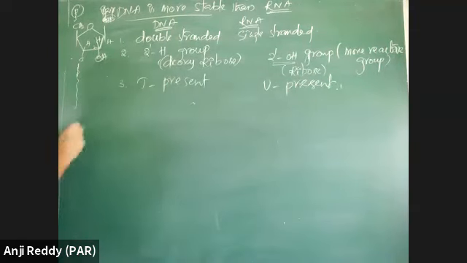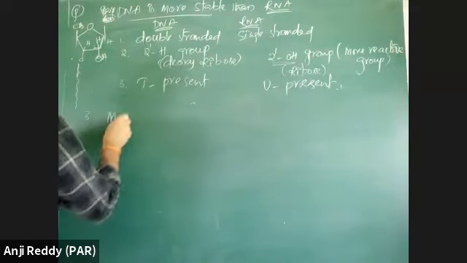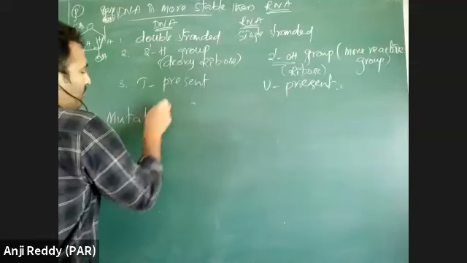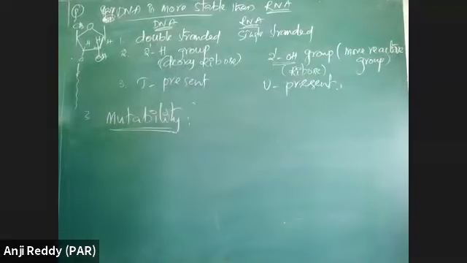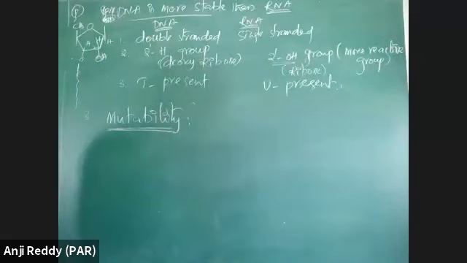Third property is mutability, which is mutation. The ability of mutation is called mutability. Here this molecule which is acting as genetic material should follow mutability property, which is able to produce some mutations that result in variation.